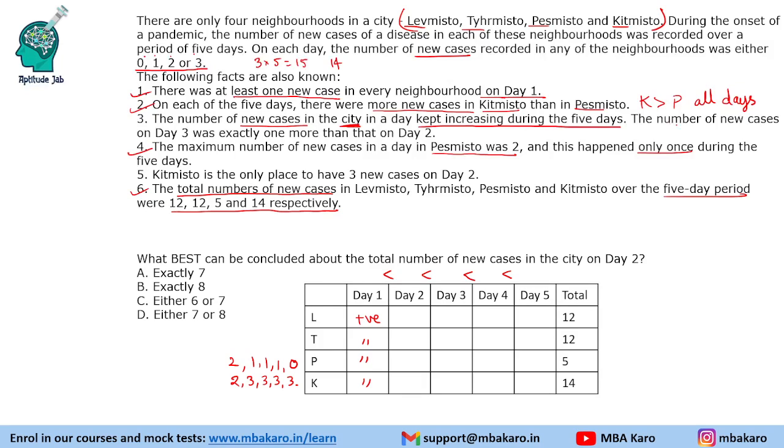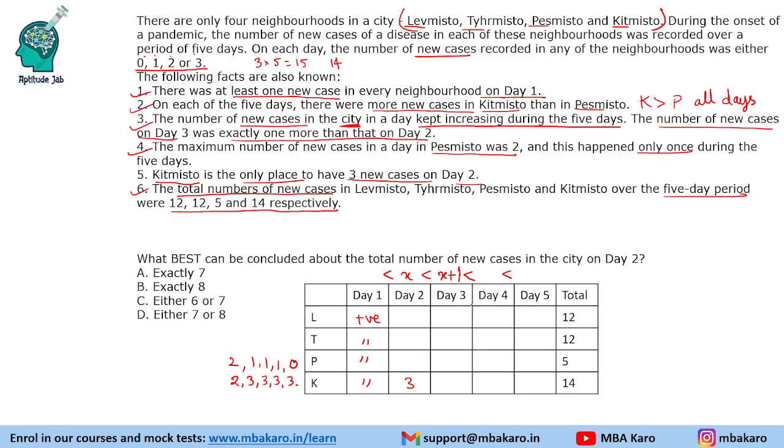And we are given that the number of new cases on day 3 was exactly one more than that on day 2. Suppose there are x new cases on day 2. So on day 3 there would be x plus 1 new cases. And then we have the fifth statement saying that T is the only place to have 3 new cases on day 2. So it is the only place with 3 new cases on day 2.